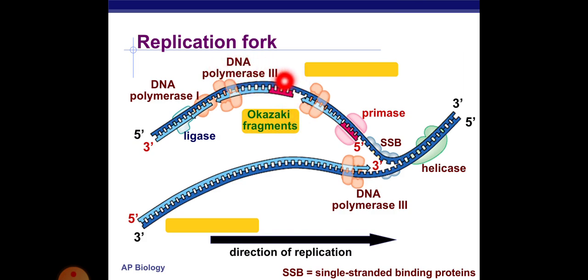DNA polymerase 3 helps primase in building up the reaction. DNA polymerase 1 replaces the RNA primer. Ligase joins the Okazaki fragments. In the leading strand, only one enzyme, DNA polymerase 3, synthesizes the new strand in a continuous process.